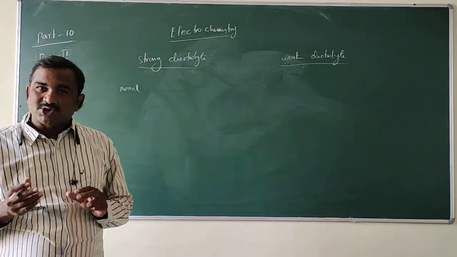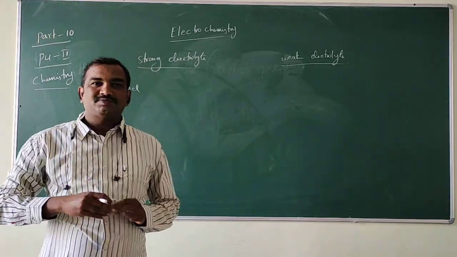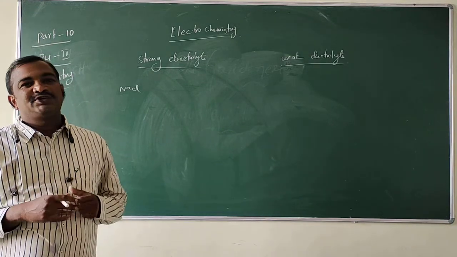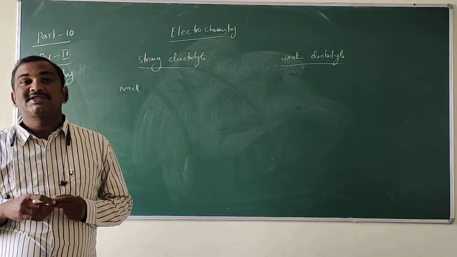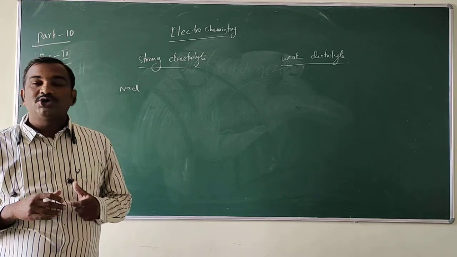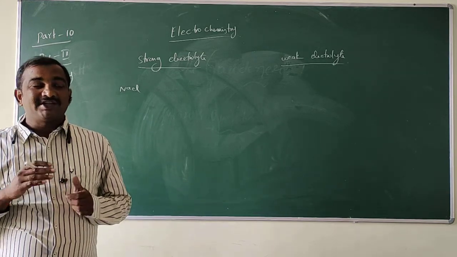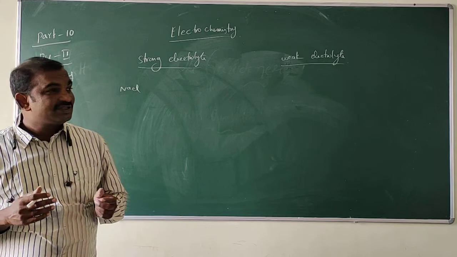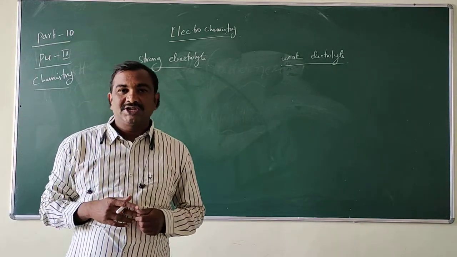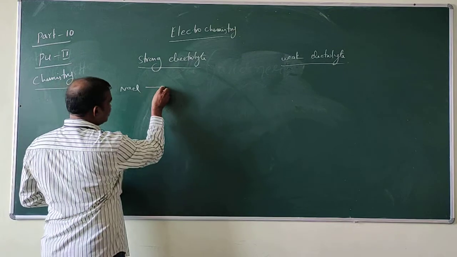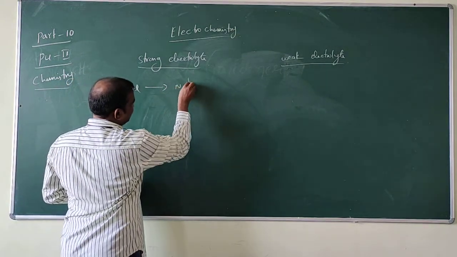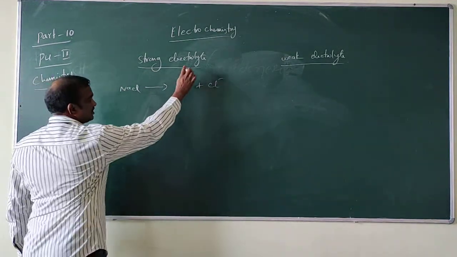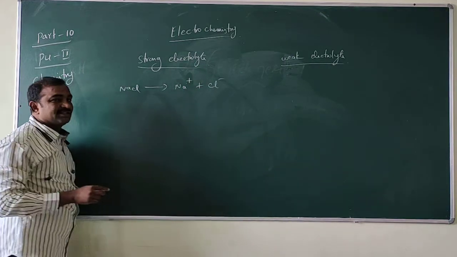When NaCl, a strong salt, is dissolved in water, it will split into positive and negative ions, that is Na plus and Cl minus ions, completely. So NaCl ionizes into Na plus cations and Cl minus anions completely. That means here 100% dissociation takes place.